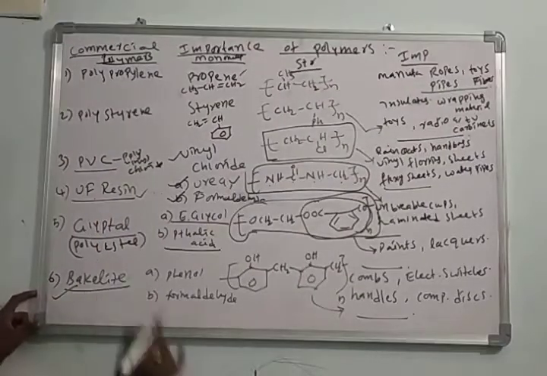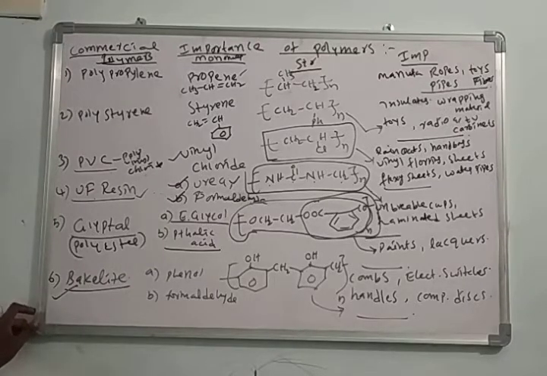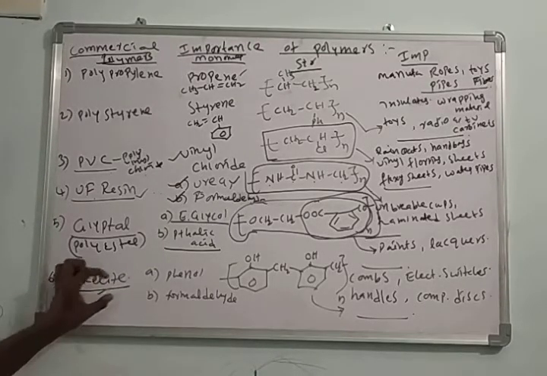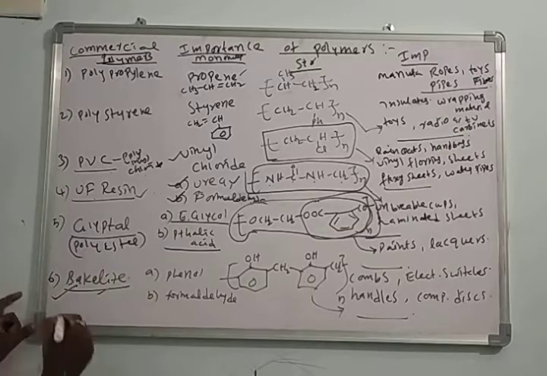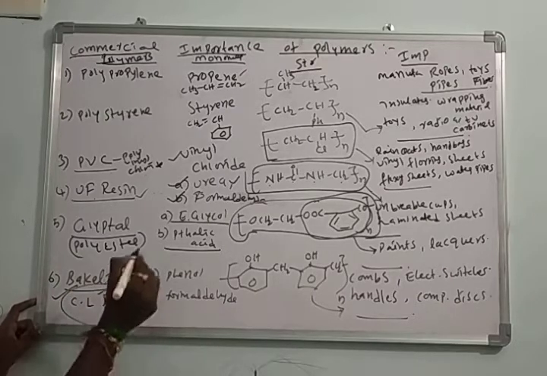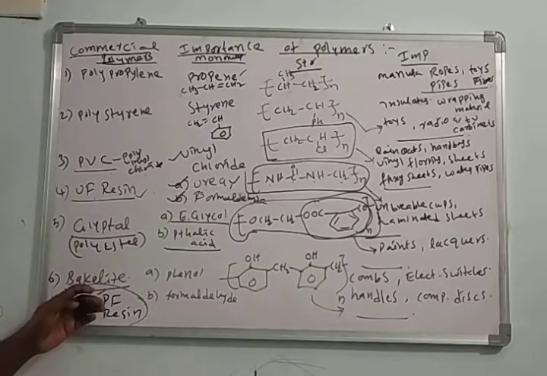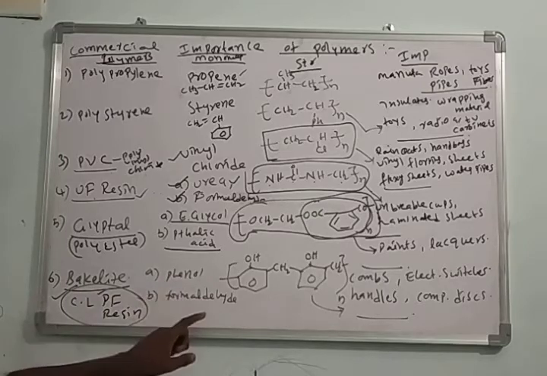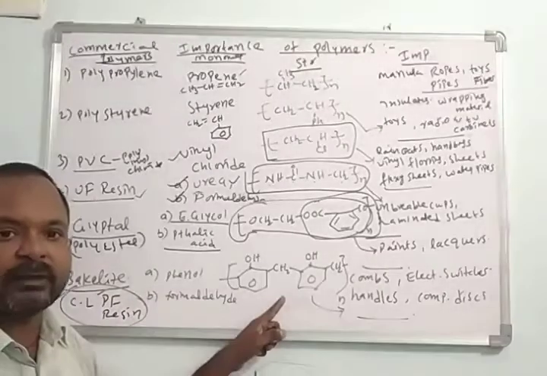Finally, in the last video we discussed bakelite. Bakelite means cross-linked phenol formaldehyde resin. Phenol and formaldehyde are the monomers. This is the structure of phenol formaldehyde resin.